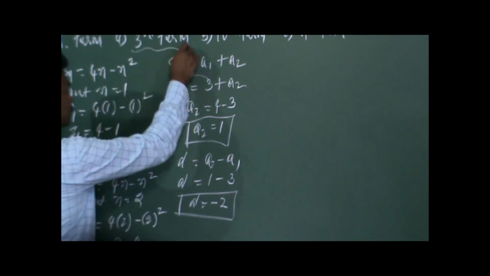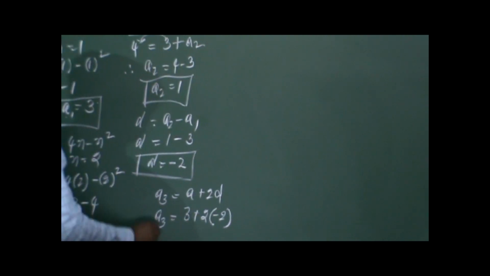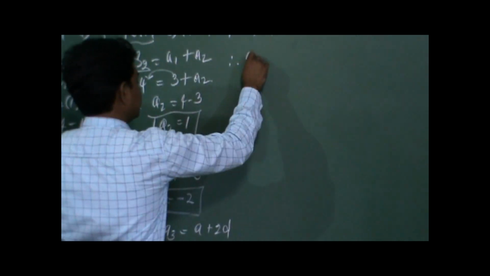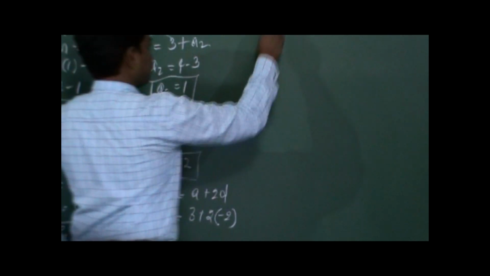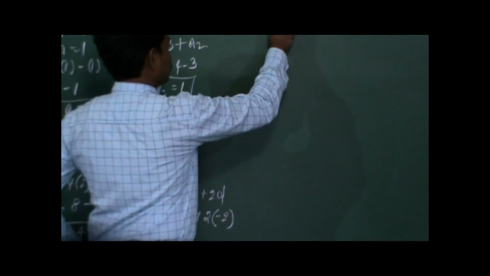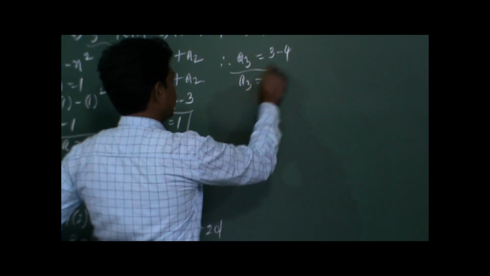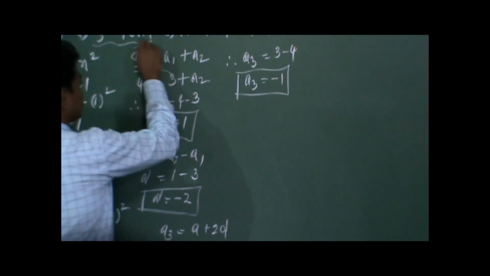So let us find out the third term. A3 is equal to A plus 2D. So A3 is equal to A value 3 plus 2 into D value minus 2. So A3 is equal to 3 plus, into minus is minus, 2 2 is 4. So 3 minus 4. So A3 is equal to minus 1. So we have got the third term.